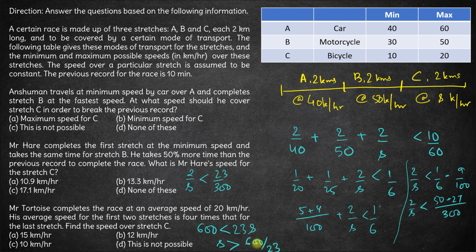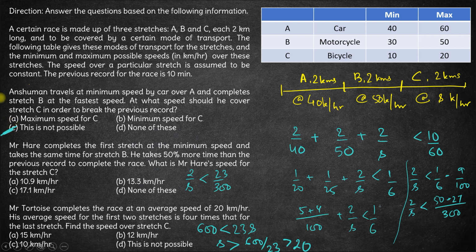Now since S should be greater than 600 by 23, 600 by 23 will be definitely greater than 20. But the maximum speed for stretch C is 20. But here the speed for stretch C comes out to be more than 20. So is it possible that S can be greater than 20? No, it is not possible. S has to be less than or equal to 20. So the correct answer for this question is option C.